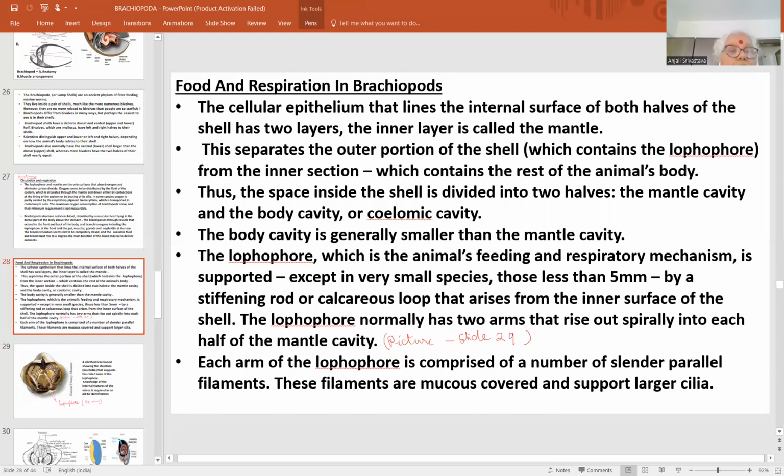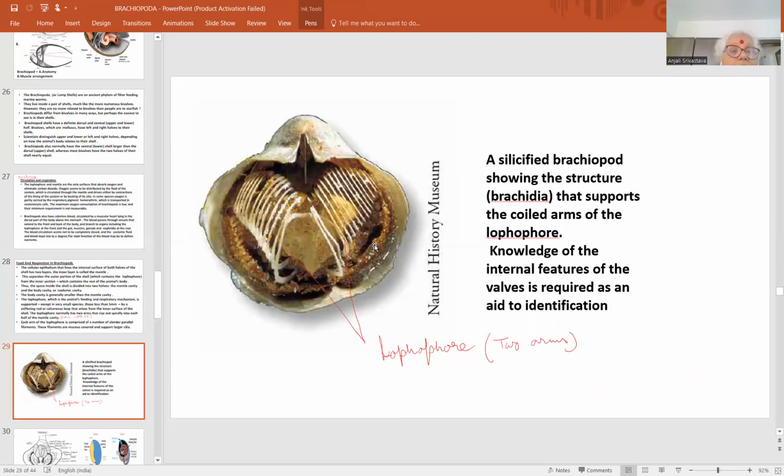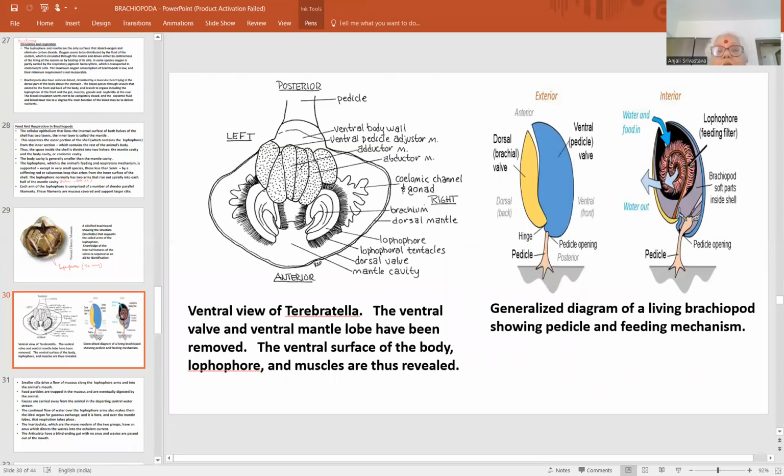So this is the photographic presentation of the lophophore. Here this is the feeding mechanism, how the water is entering, passing over the coils of the lophophore and coming out. That coming out may be with the same opening or from the lateral openings. This is the soft part inside the shell, and this is the diagrammatic representation of the feeding mechanism in the Brachiopoda.